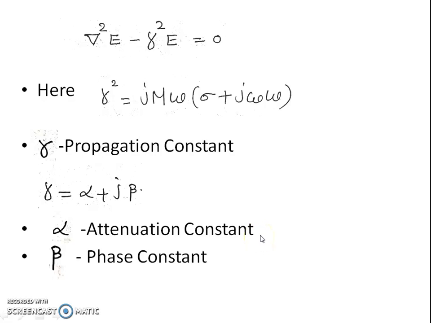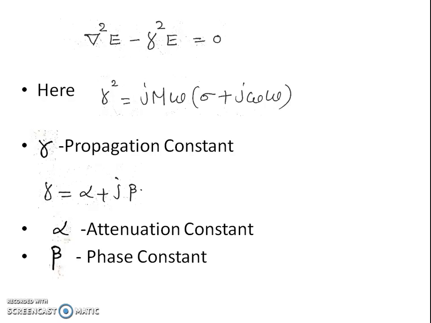So what is this attenuation constant? This attenuation constant alpha is the measure of change per unit length undergone by the amplitude of a wave propagating in a given direction. And the last one, that is beta, represents the phase constant and it is the measure of change per unit length undergone by the phase of a wave.